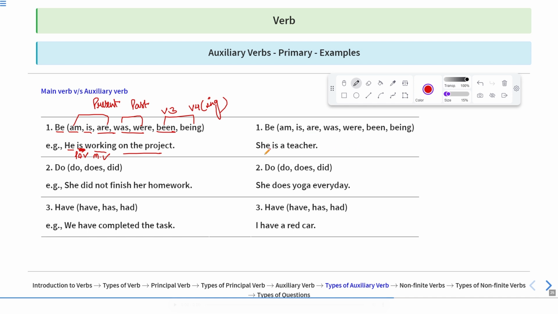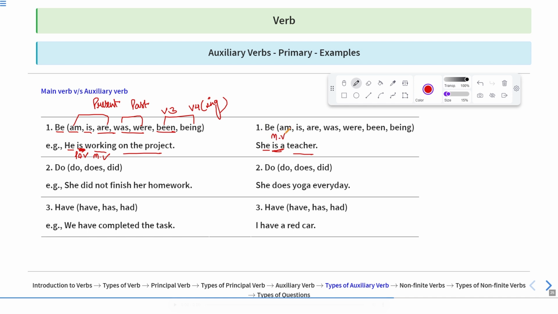Okay. But if you see this sentence, she is a teacher. Here, I have used word is, but that shows the state of being of the subject, that she is a teacher. So what is she? She is a teacher. So this is plays a vital role in the sentence and plays the main role of the sentence, or main verb of the sentence. Why so? Because here this is has been used to show the state of being of a person. Therefore, this is the main verb in this sentence.